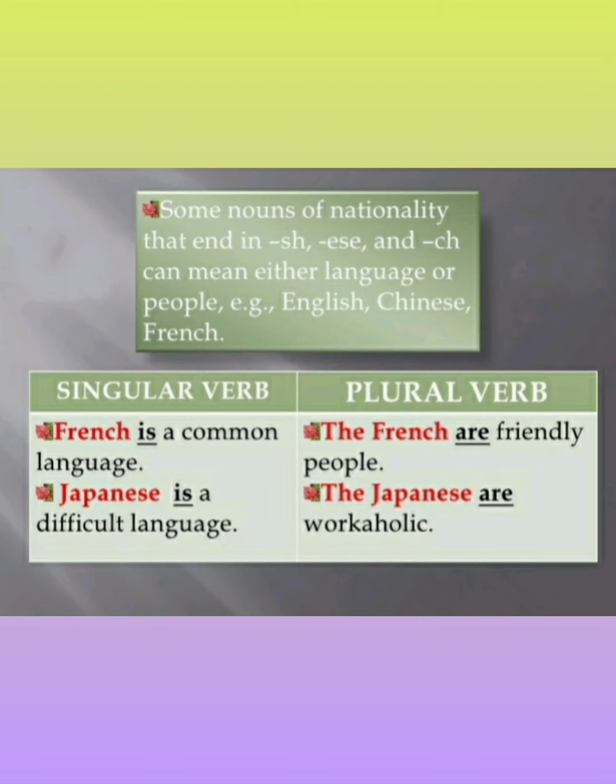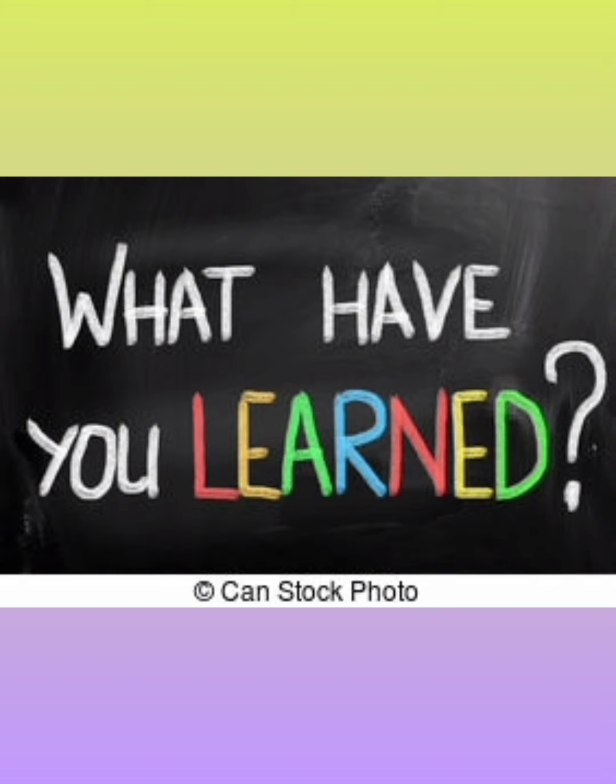Some nouns of nationality that end in sh, ese, and ch can mean either language or people. Like English, it can mean either language or people. Whenever it is used as a language, like French is a common language, you use a singular verb, but you have to use a plural verb when you are denoting the people of that country: the French are friendly people. Japanese is a difficult language, but the Japanese are workaholic. When you are denoting the people of that country, you have to use the plural verb.